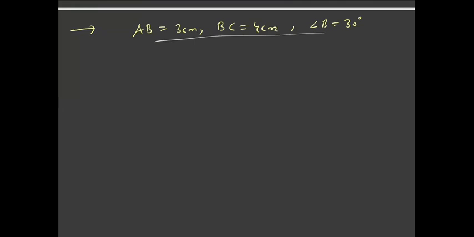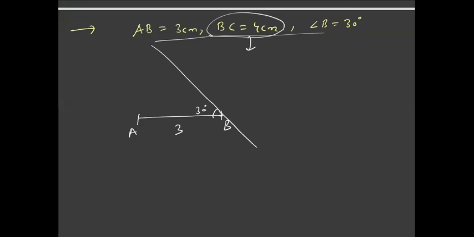So I draw AB equal to 3 centimeters. Now I place a protractor at B, and I draw a line which is at 30 degrees. Now, since I want BC as 4 centimeters, with B as center, I cut an arc of radius 4 centimeters. And I join CA. So I can see by construction that the triangle is again unique.